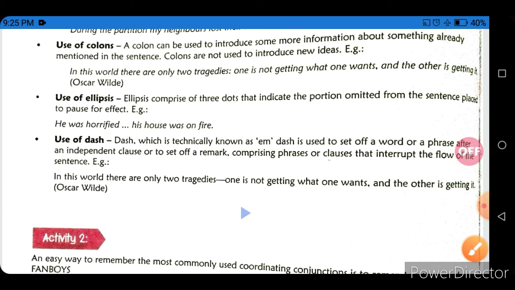Use of dash. A dash is used to set off a word or a phrase after an independent clause, or to set off a remark comprising phrases or clauses that interrupt the flow of the sentence. For example, in this world there are only two tragedies: one is not getting what one wants and the other is getting it. We can say we are using colon and dash instead of each other. In place of each other, we can use a colon as well as a dash.